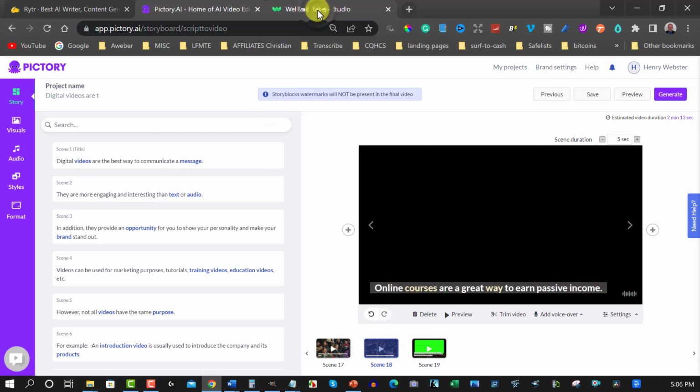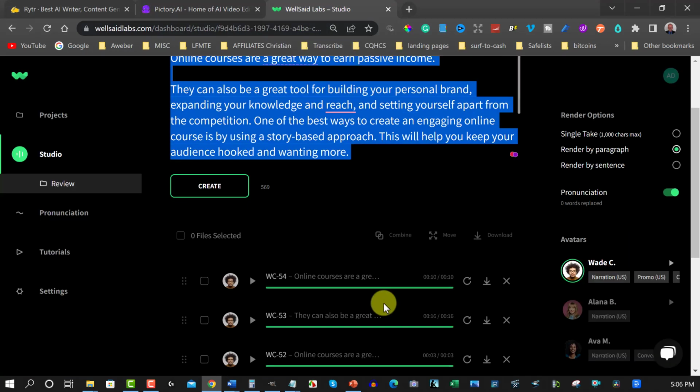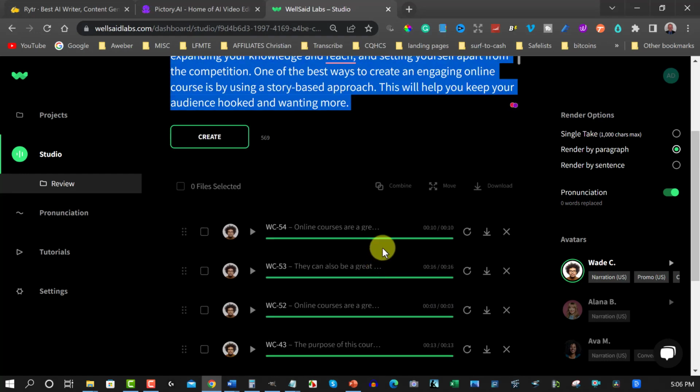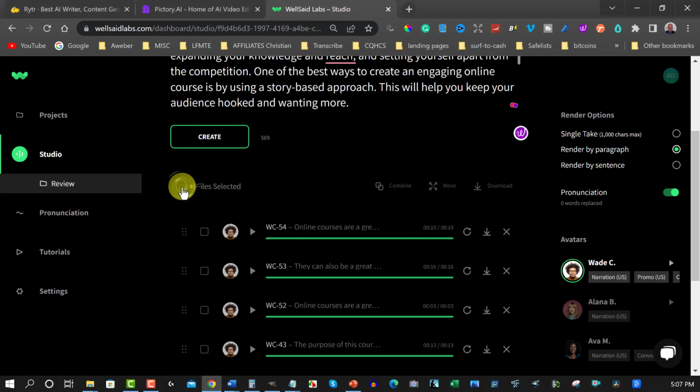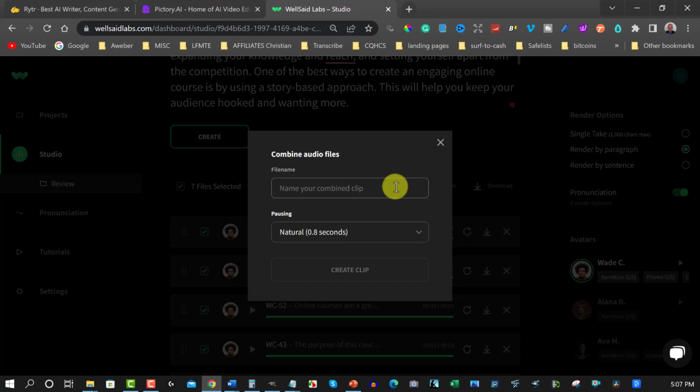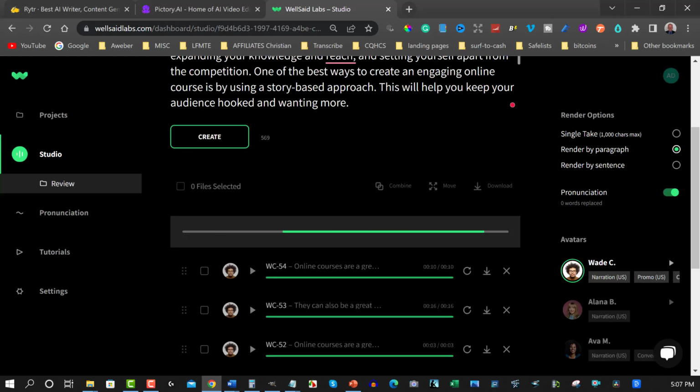Now what we are going to have to do is go back over here. As you can see, you've got all these different ones here, and we can actually combine them and make them one. To do that, all we have to do is click on that, and that selects them all. Once we've done that, we can hit combine and name it Introduction to Course Creation. That will do. Then we can hit create clip, and we're just going to wait for it to do that, and then we will be right back. So I'm just going to pause the video once again.